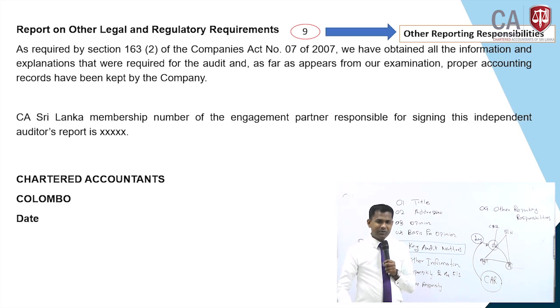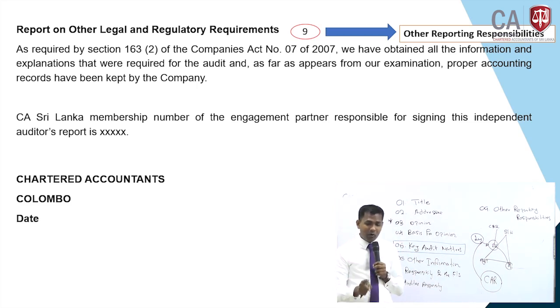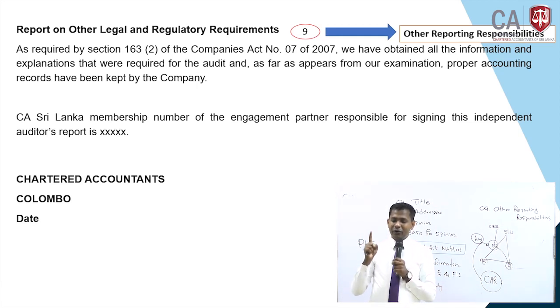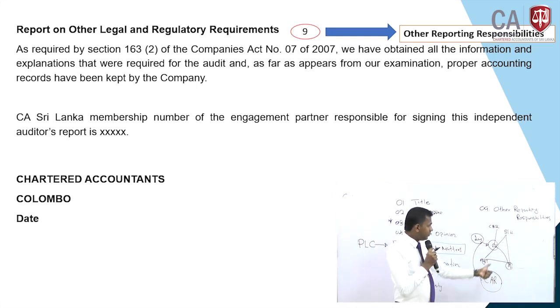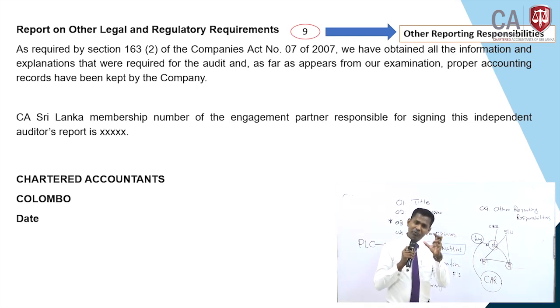I told you some background information to come into this. Now you look at the report on other legal and regulatory requirements. There are certain circumstances, even though this is the law, even though this is the requirement, that the auditor should do in terms of the regulation.